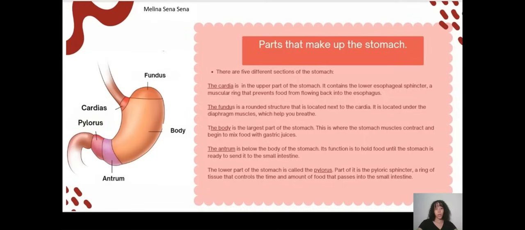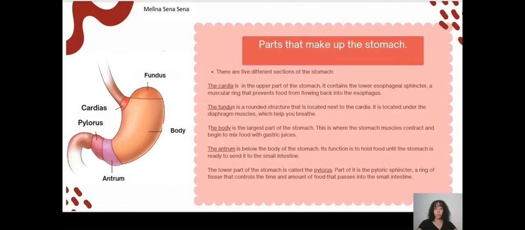Parts that make up the stomach. There are five different sections of the stomach. The cardia is in the upper part of the stomach. It contains the lower esophageal sphincter, a muscular ring that prevents food from flowing back into the esophagus.